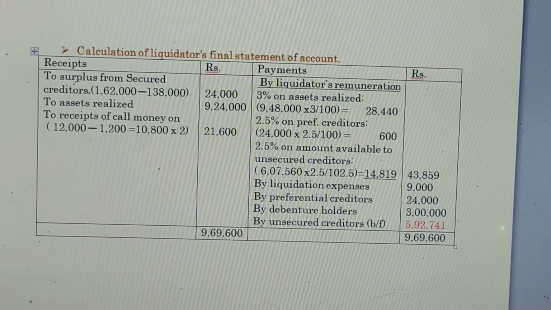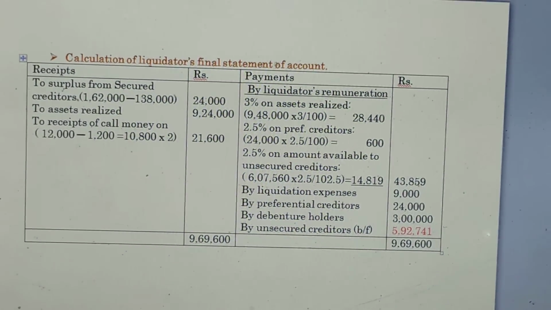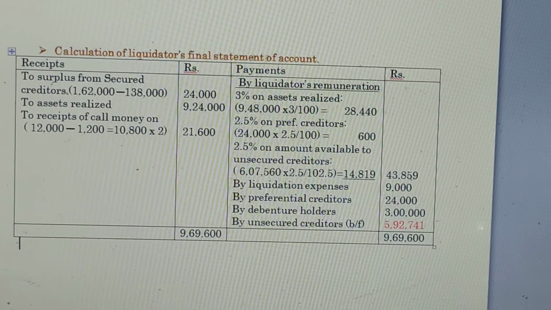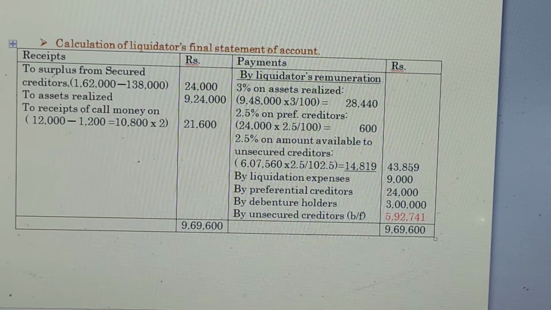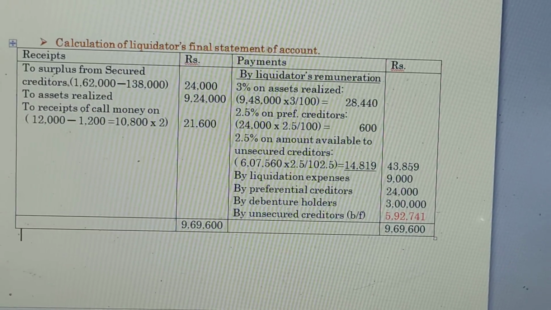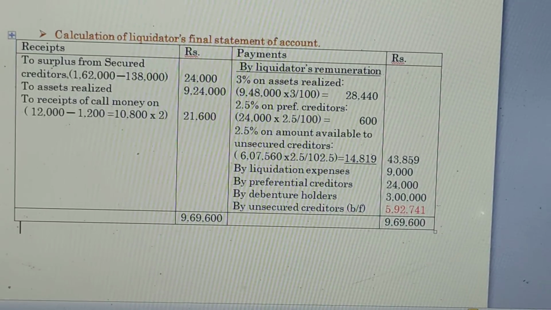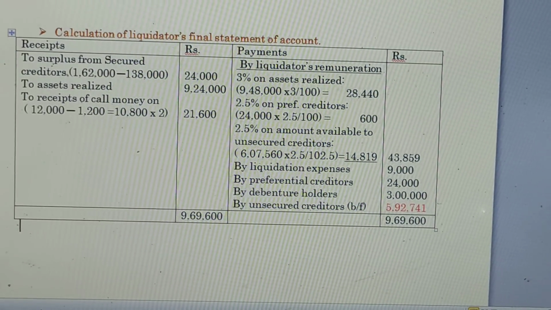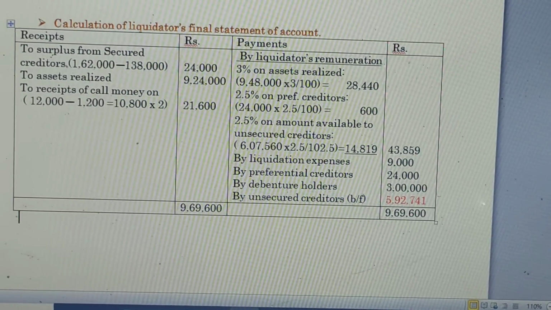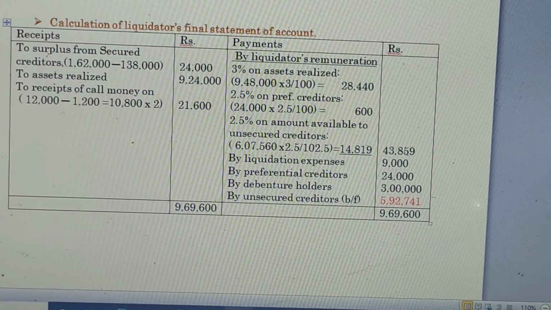Now go to the payment side. By liquidator's remuneration, 3% on assets realized: 9,48,000 multiplied by 3 divided by 100, 28,440. And 2.5% on preferential creditors: the amount is rupees 24,000 multiplied by 2.5 divided by 100, we get 600. And 2.5% on the amount available to unsecured creditors: the available amount is 6,07,560 multiplied by 2.5 divided by 102.5, we get 14,819.